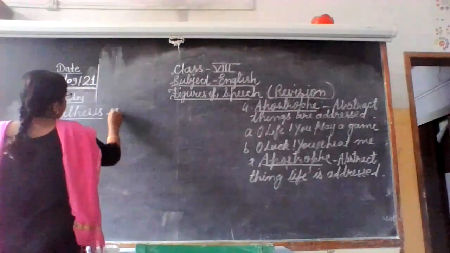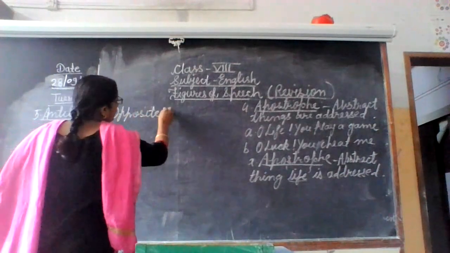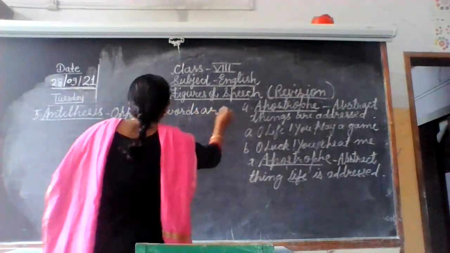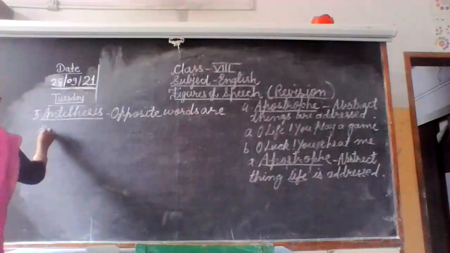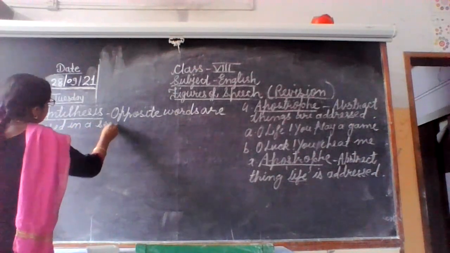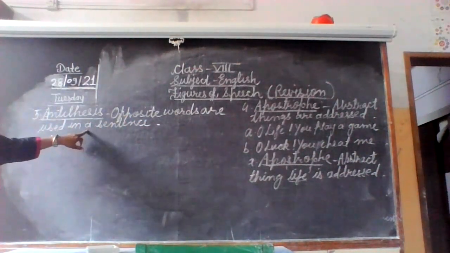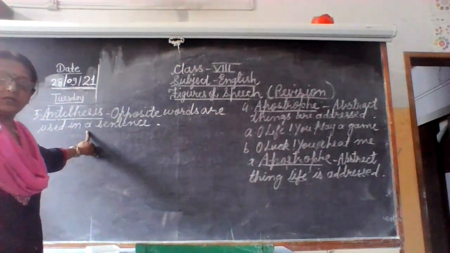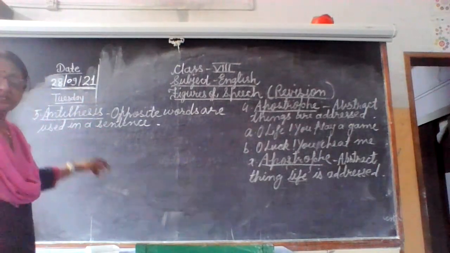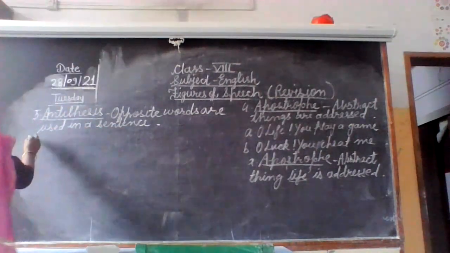Okay. So you will find out in many poems that opposite words are used in a sentence. A means singular, that is, in a single sentence you will find out the opposite words, and in many of the poems you will find in the lines the opposite words are used.